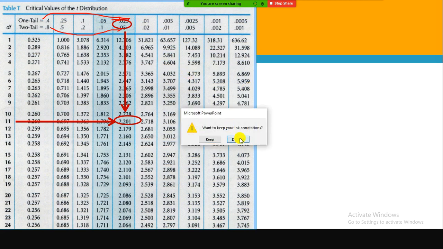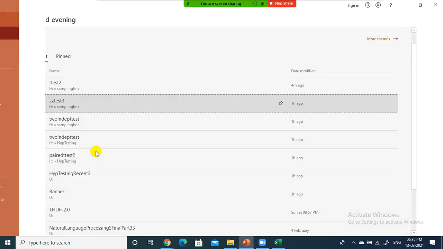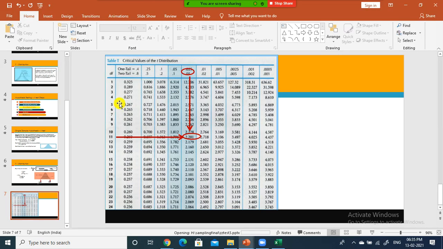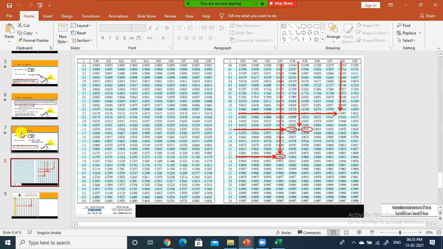Let me just open the Z test table and see how it is given. In the case of the z test table, he is not giving one tail, two tail. He simply gives the distribution for the test statistic value.